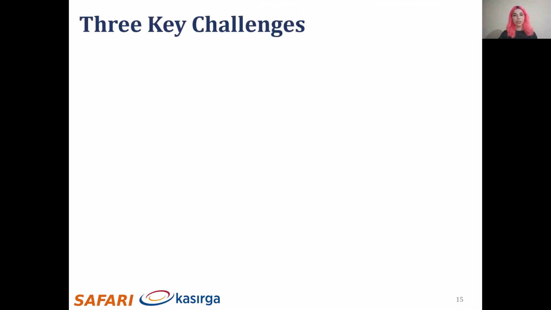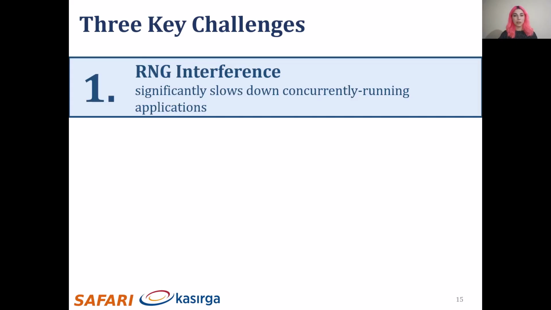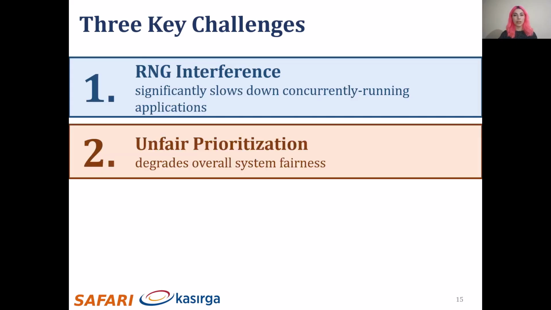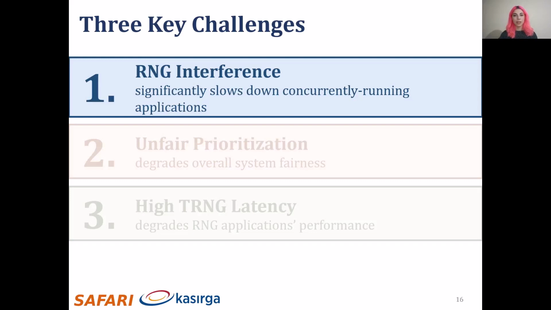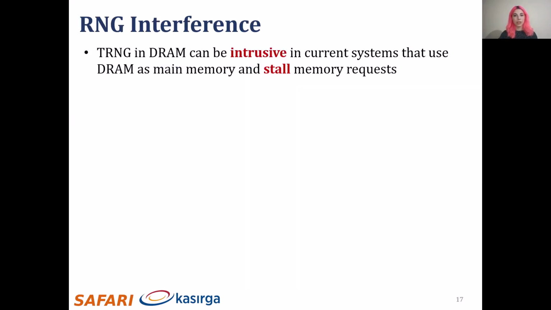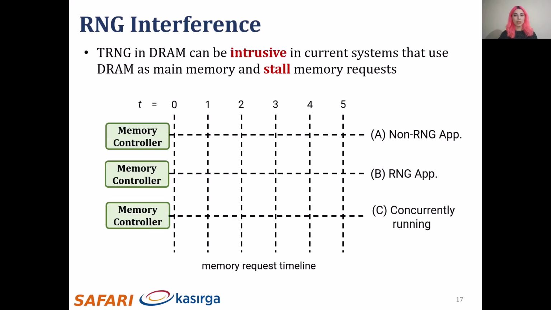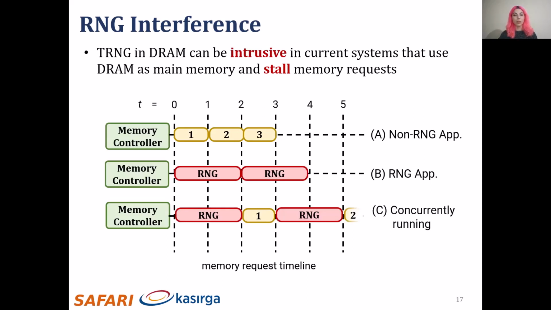We identified 3 key challenges for integrating DRAM-based TRNGs into a baseline RNG-oblivious real system: RNG interference, unfair prioritization, and high TRNG latency. Let's talk about the RNG interference. True random number generation in DRAM is time-consuming, and it can be very intrusive in a system that uses DRAM as main memory. Let's look at the memory request scheduling timelines of non-RNG and RNG applications when executed alone, and the timeline when they are executed concurrently on a system that uses DRAM-based TRNGs.